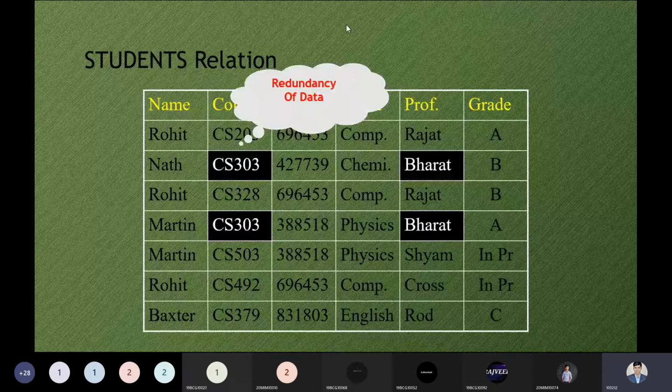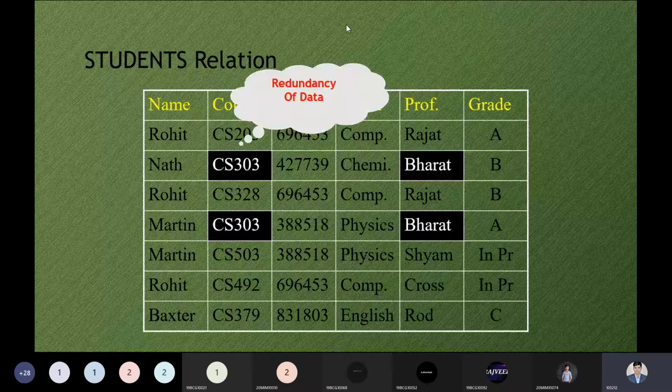This is a normal thing, and redundancy of data may be available in any database. So we have to keep in mind that this is a problem, understand all these problems, and try to resolve them. That's why we have to understand normalization. Normalization is applicable when we have to understand the problem we are having inside the database or relation.